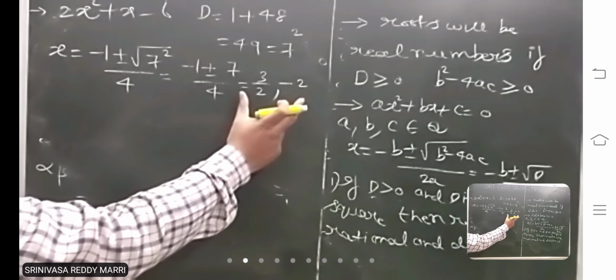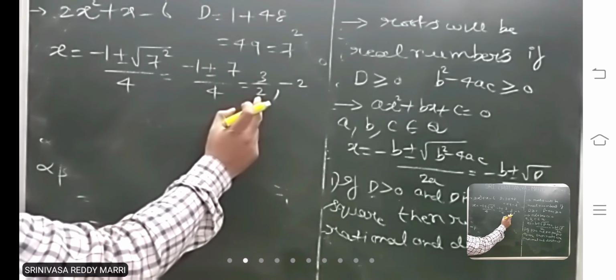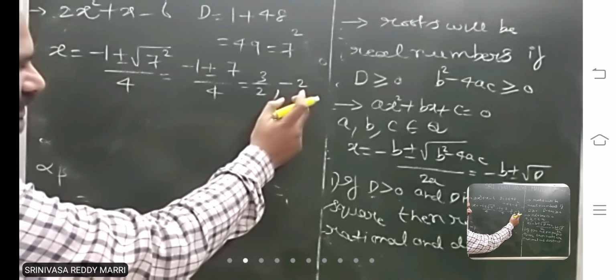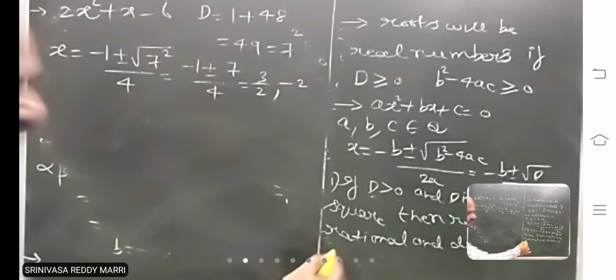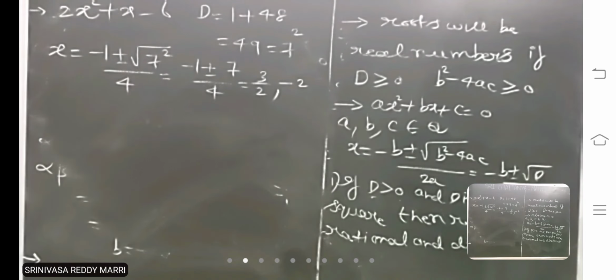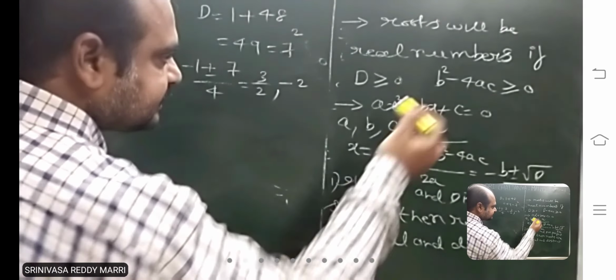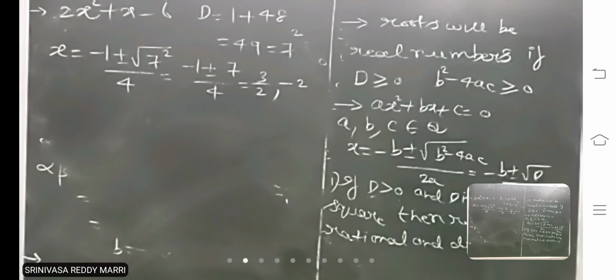Now look at these roots: this is a rational number and this is also a rational number. Two different rational numbers. That means roots are rational and distinct. Especially if these three are rational numbers and the discriminant is a perfect square, then you can say that roots are rational and distinct.